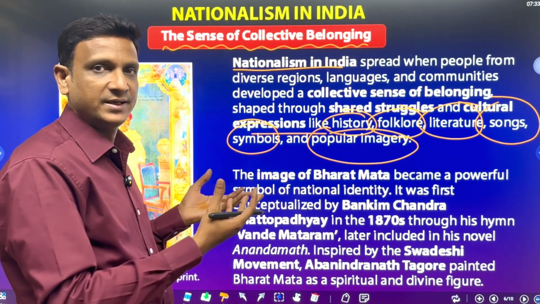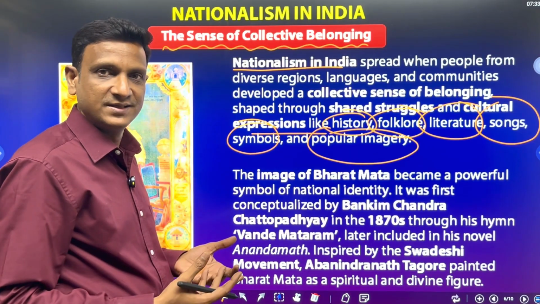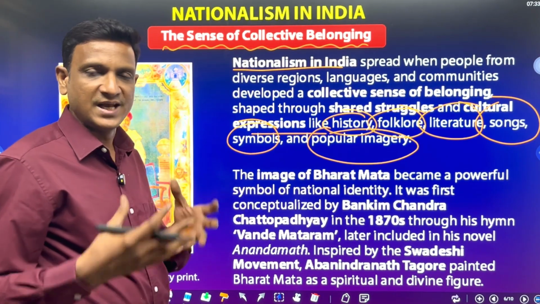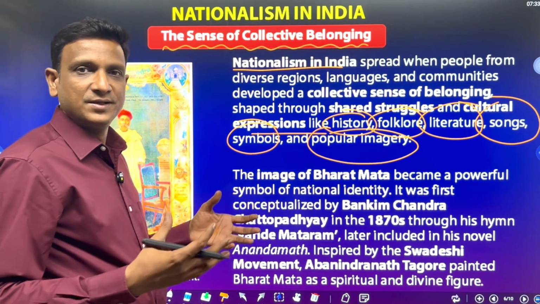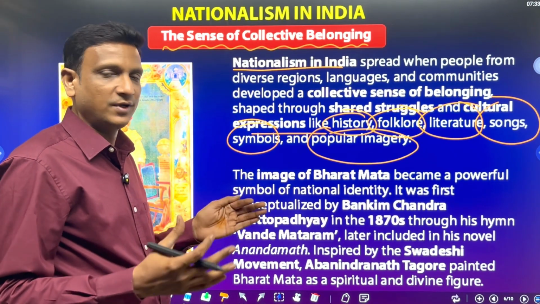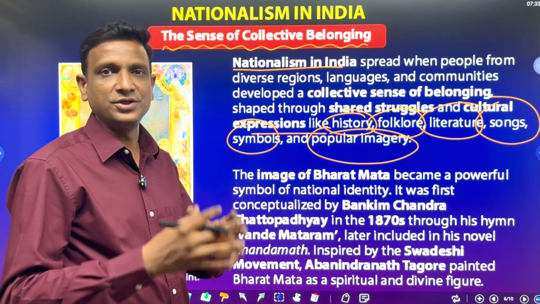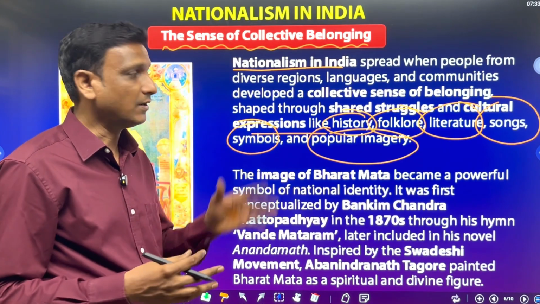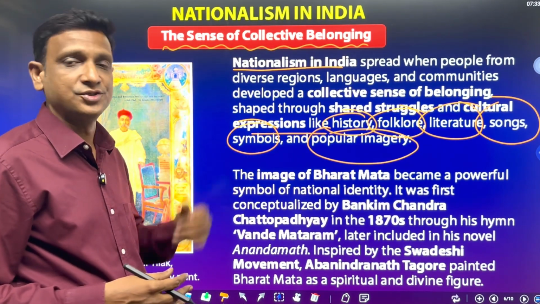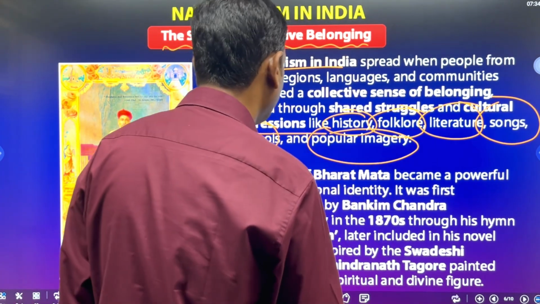These are our ancient culture, ancient stories and songs, national symbols, national flag. Like this, they came to have one particular identity. They gave an identity to that nation with all these things: songs, pictures, images, history, symbols.